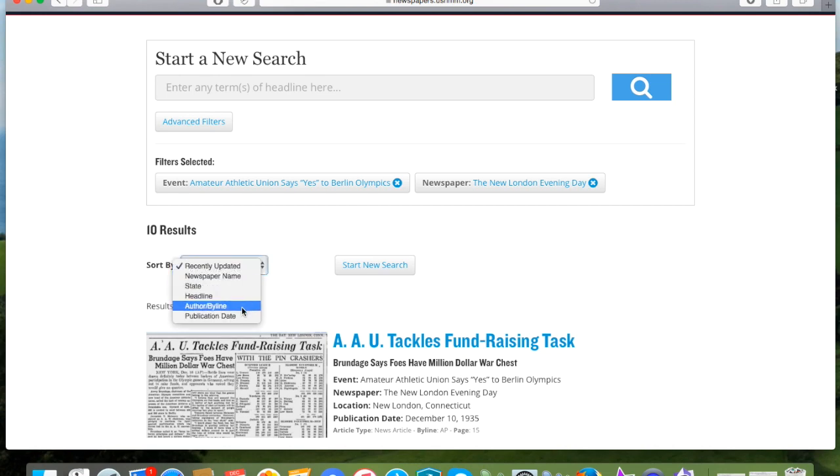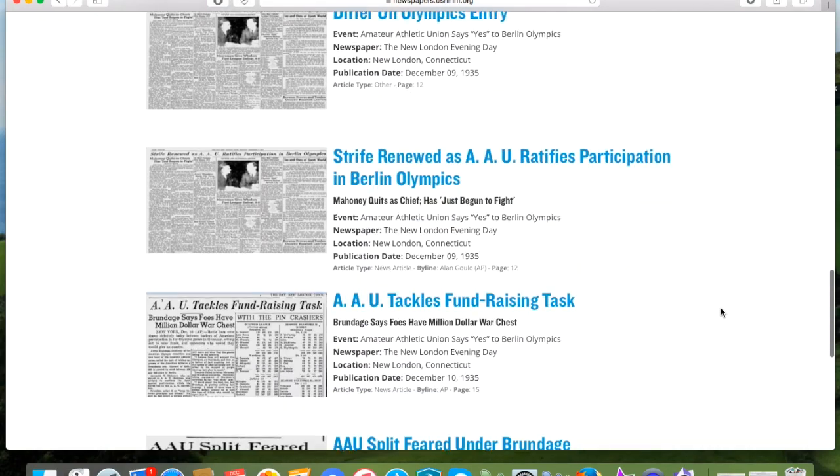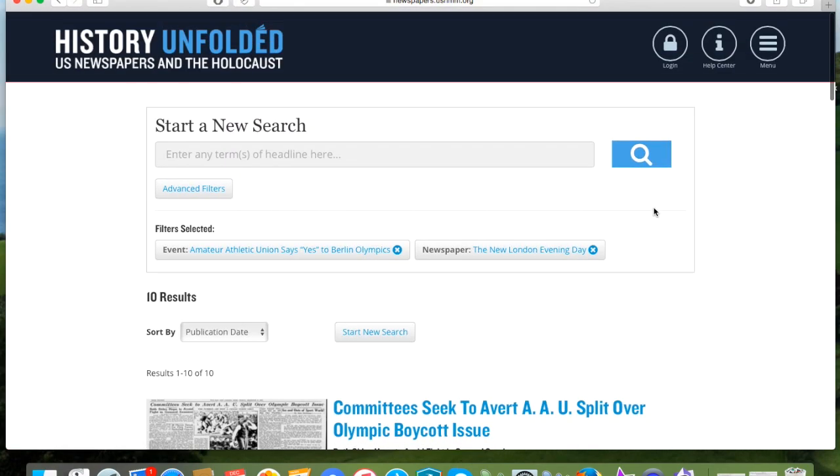Let's sort them by publication date and see if there's anything from 1936. Well, it turns out all of the articles are from 1935 or earlier. So if we find anything from 1936, it will be a new find.